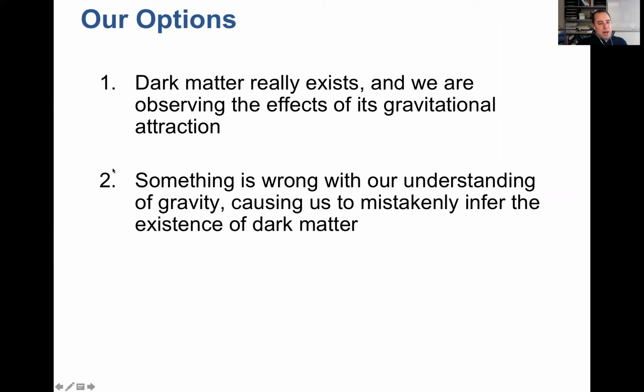Or it's certainly possible, and this is the way science works, something is just wrong with our understanding of gravity, causing us to mistakenly infer the existence of dark matter now, not only through the radial velocities, but also with the gravitational lensing. Believe me, number 2 is a much better, more comfortable possibility.